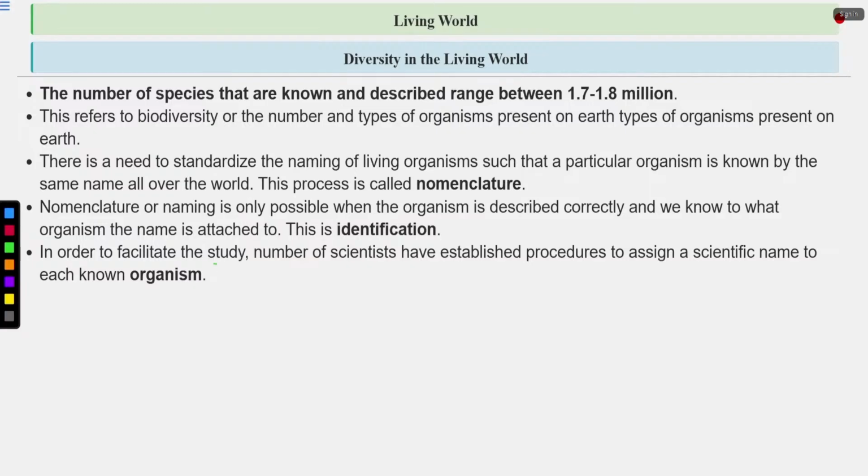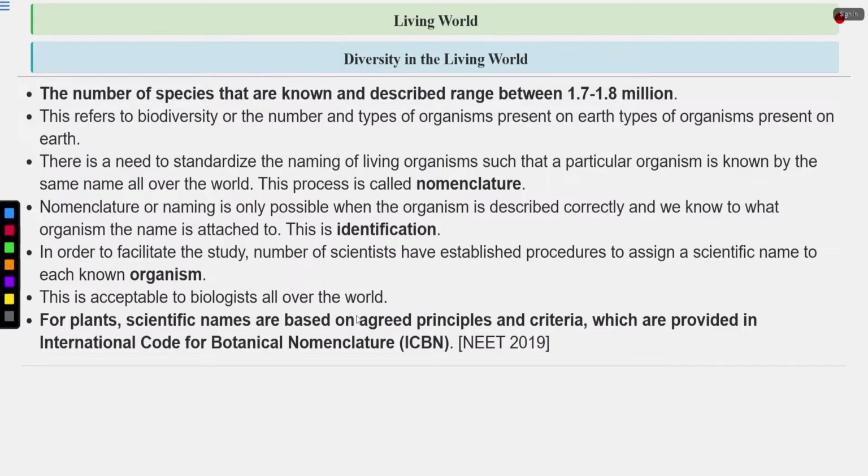In order to facilitate the study, a number of scientists have established procedures to assign a scientific name to each organism. So each organism has been assigned a particular scientific name, and by this name, that organism is known all over the world. This is acceptable to biologists all over the world. For plants, scientific names are based on agreed principles and criteria which are provided in the International Code of Botanical Nomenclature, abbreviated as ICBN.